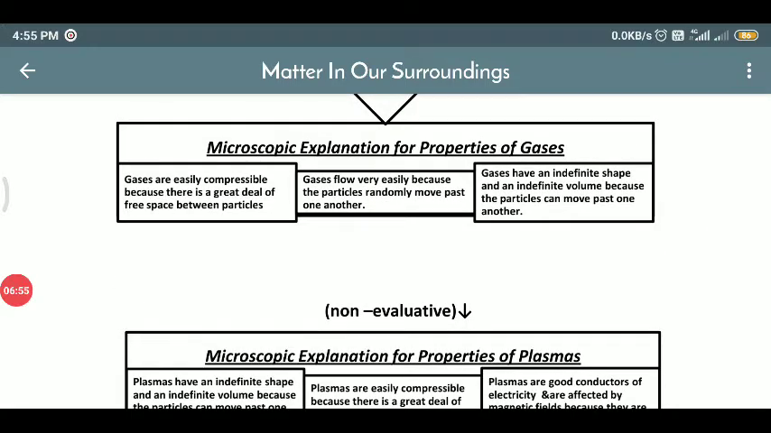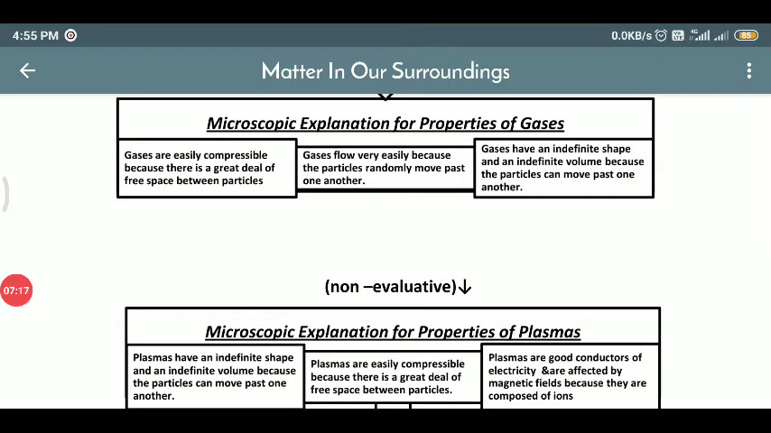And for the explanation of gases, gases are easily compressible because there is very much vacant space present between the particles. Gases flow very easily because the particles randomly move past one another. Gases flow because the particles can move from one place to another. They have indefinite shape also because the particles can move past one another.